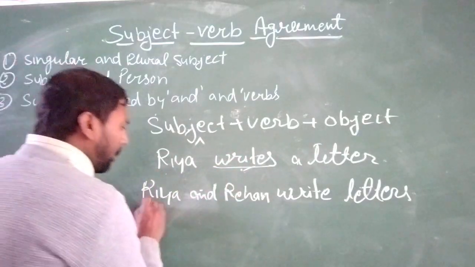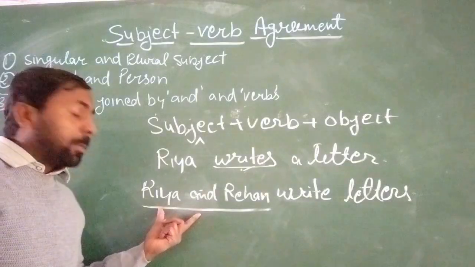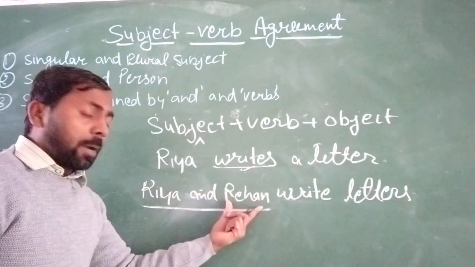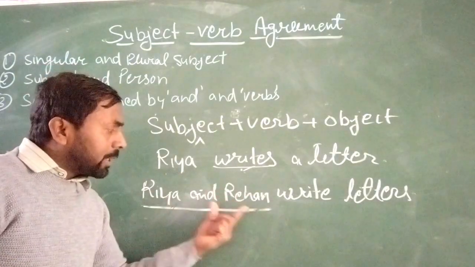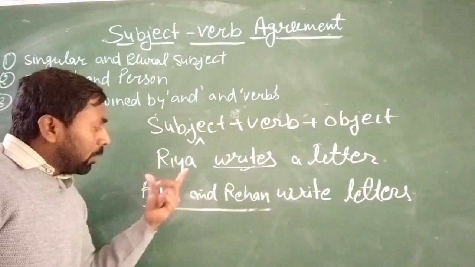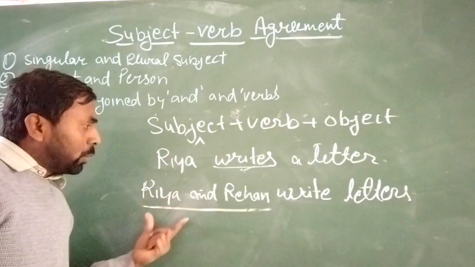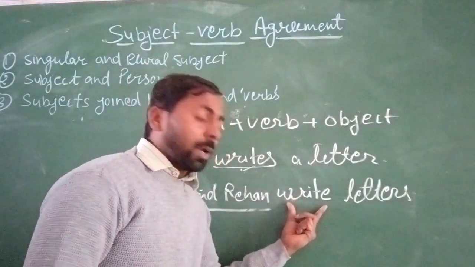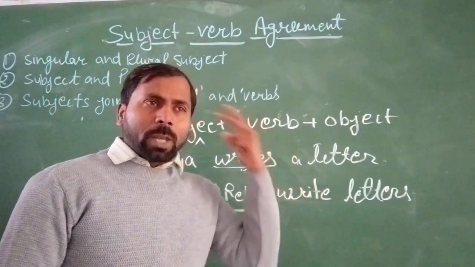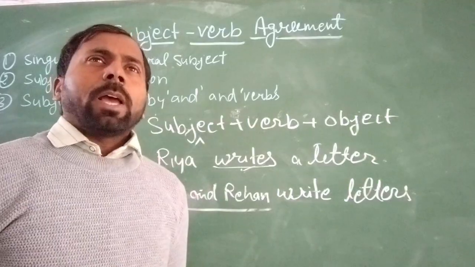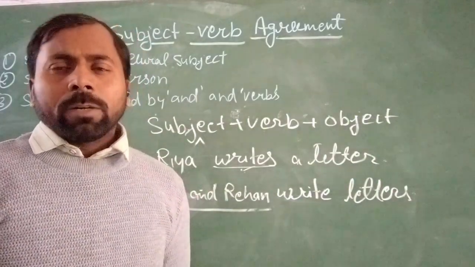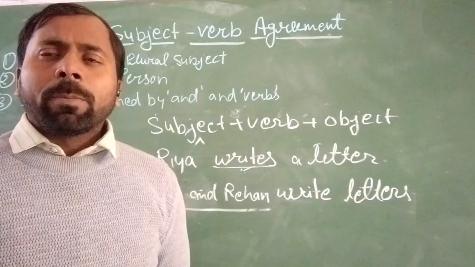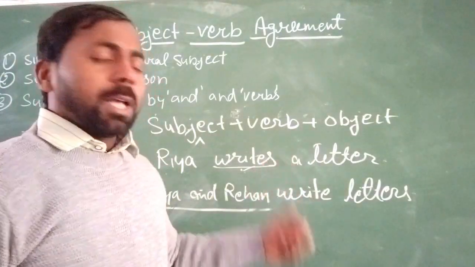If your subject is a plural number, how can you say it is a plural number? Because you can see two words, Riya and Rehan, both are noun words, and it is not a single person's name. It is two persons' names. So we should use the verb according to the subject. So the verb is a plural number. Now you think about this: when we use S or ES with a noun word, it becomes a plural number subject. Then how can the verb be plural without S or ES?